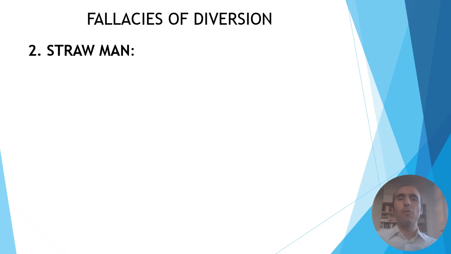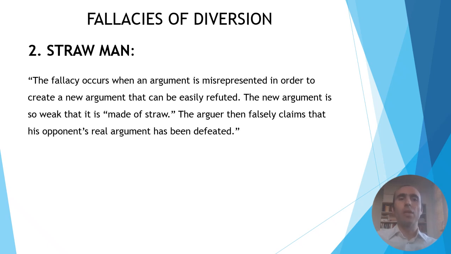Another fallacy of diversion is called a straw person. The fallacy occurs when an argument is misrepresented in order to create a new argument that can be easily refuted. The new argument is so weak that it is made of a straw. The arguer then falsely claims that his opponent's real argument has been defeated.